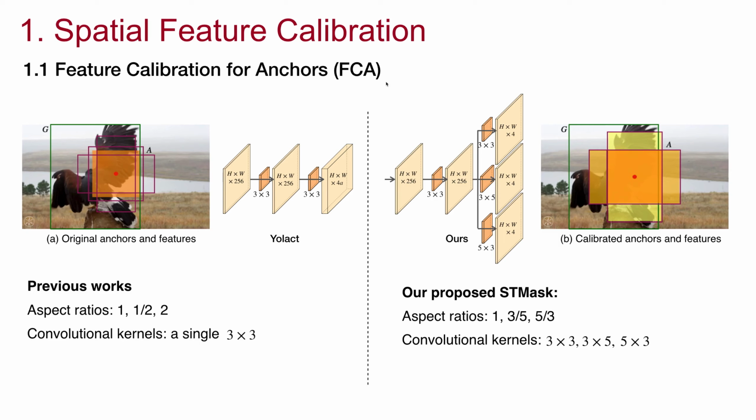On one hand, to enable each anchor box to extract its own specific features, we first design multiple convolutional kernels at each spatial location, like 3×3, 3×5, 5×3, and then generate anchors according to the receptive field of these convolutional kernels.